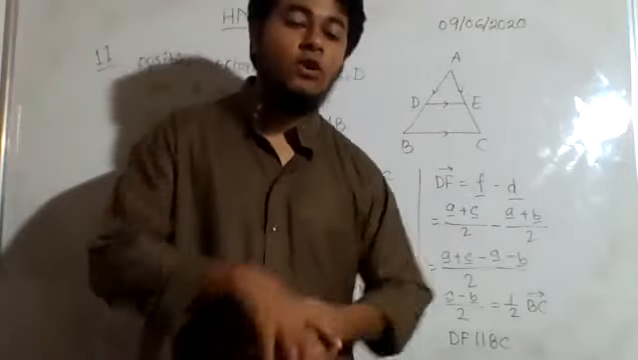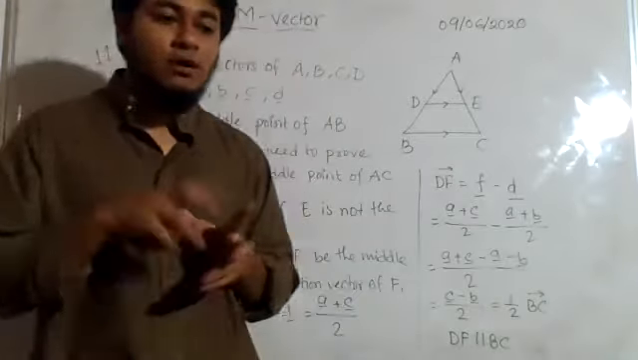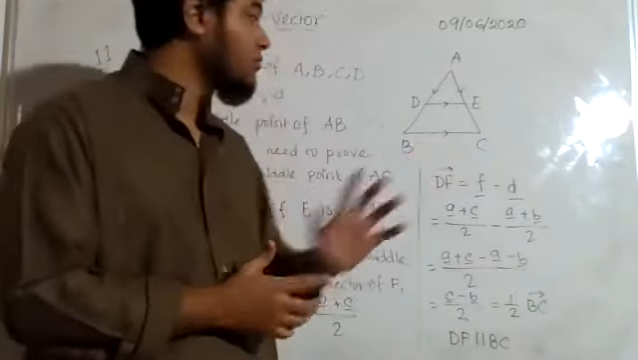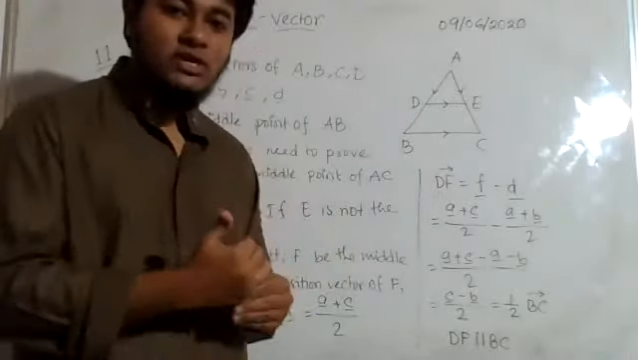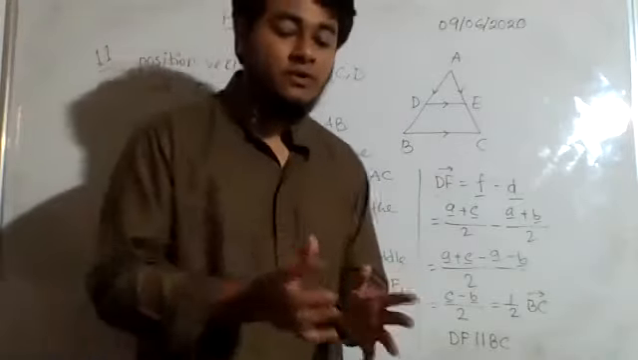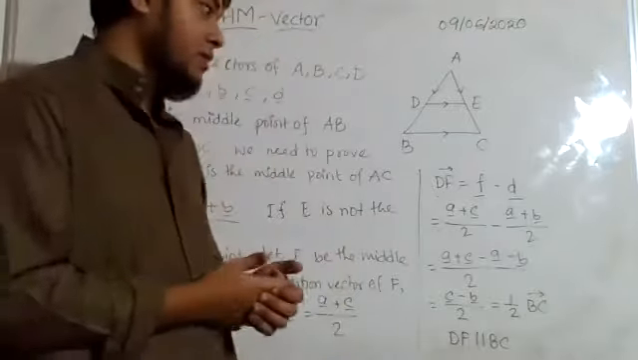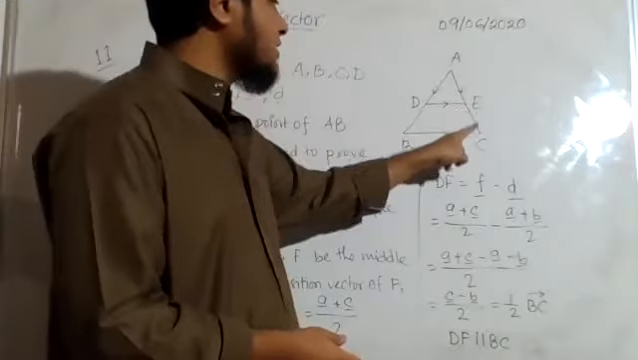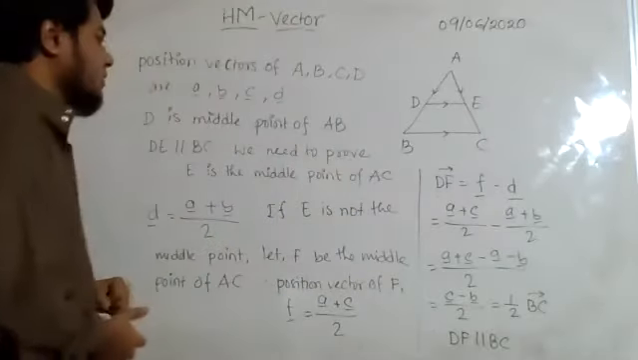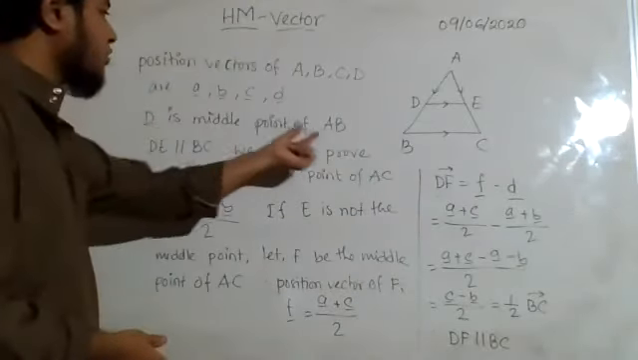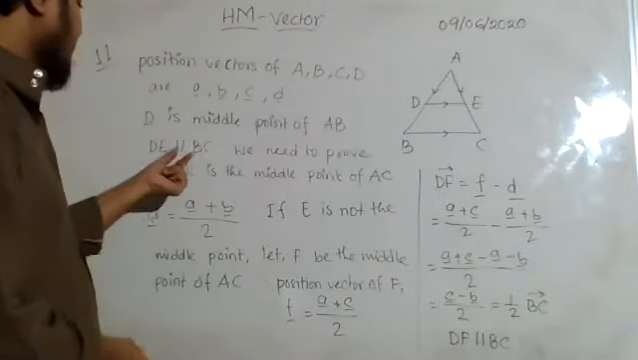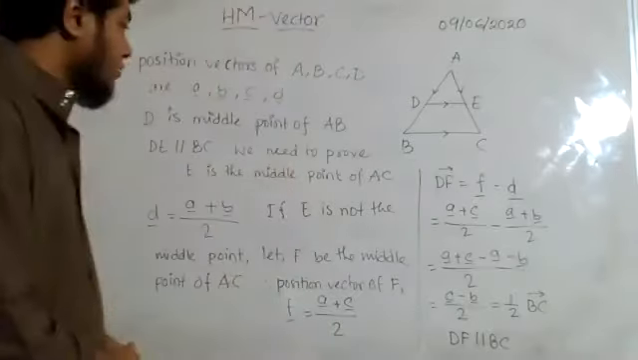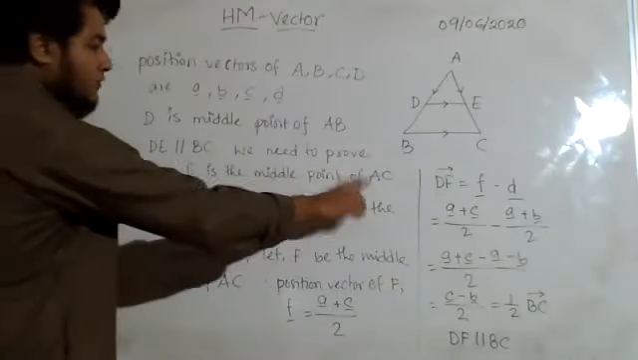This one we have to prove, which is quite similar to a proof that we saw in the example. While discussing the example, there was a problem related to this, but the question now is a little bit different. We have to prove it in a different way. So our target is to prove that E is the middle point of AC. See, D is the middle point of AB, and DE is parallel to BC. This is already given. So what we need to prove is E is the middle point of AC.